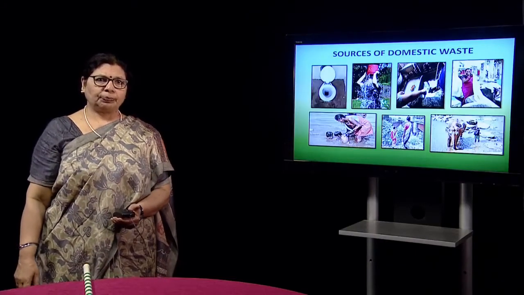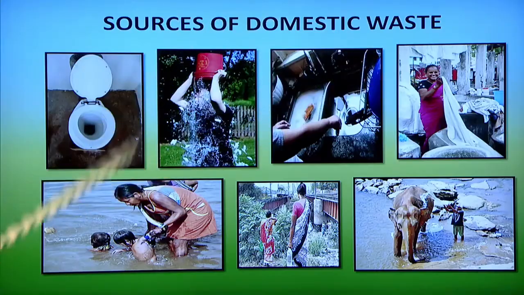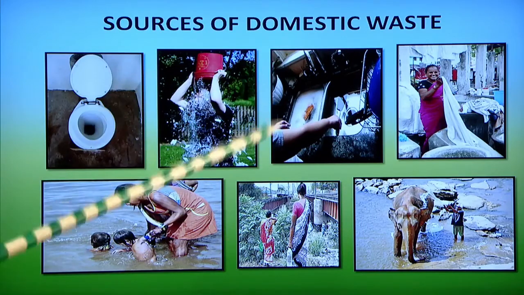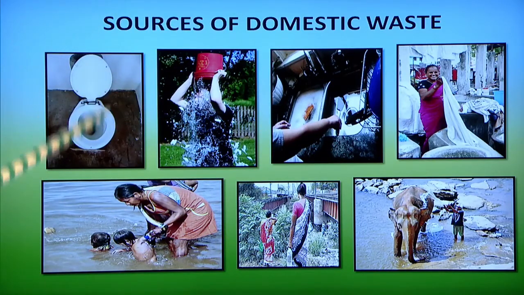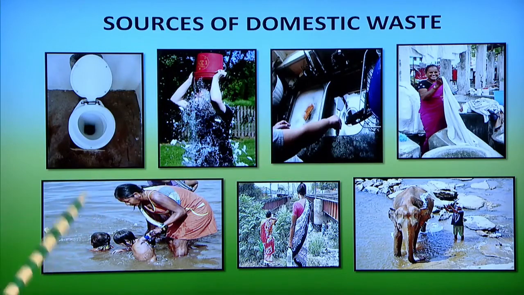water pollution. And these are some of the ways how domestic waste going out of our house is causing water pollution outside. This bathing, kitchen waste, washing clothes, bathing in the river, going for defecation, bathing the animals here.